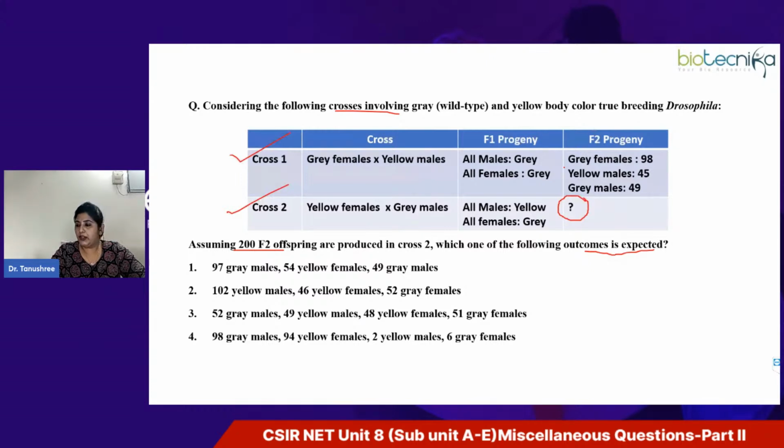So I hope you have learned something new today. We have discussed 2 questions which were a little bit tricky, and I'm sure that now you have understood how you have to solve such questions if they are mentioned.